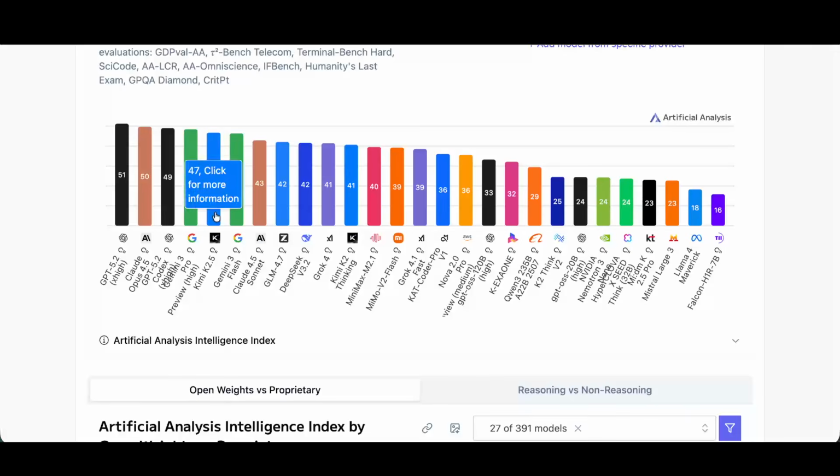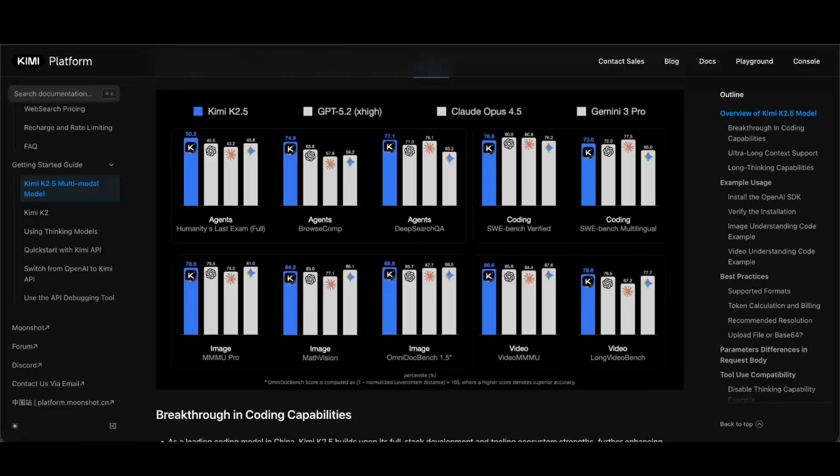Kimi K2.5 just dropped, and it's the best open source model, and it's better than Gemini 3 Flash and Claude 4.5 Sonnet. Here are the benchmarks. It's going toe to toe with the frontier models.